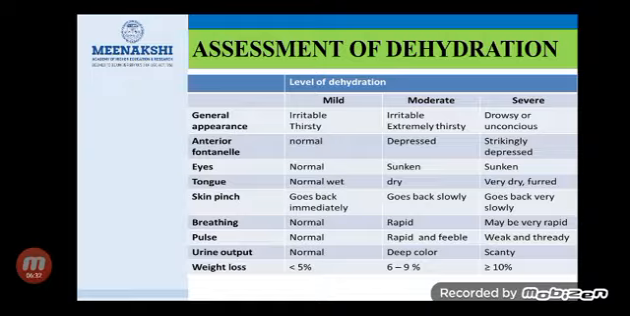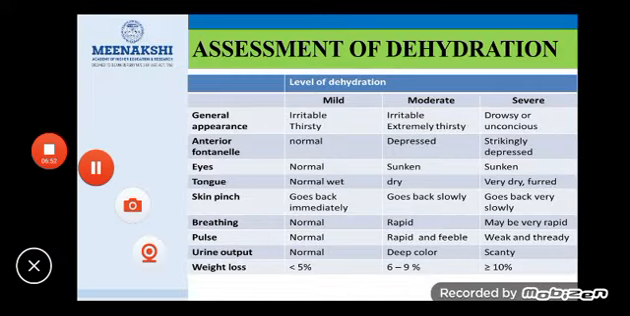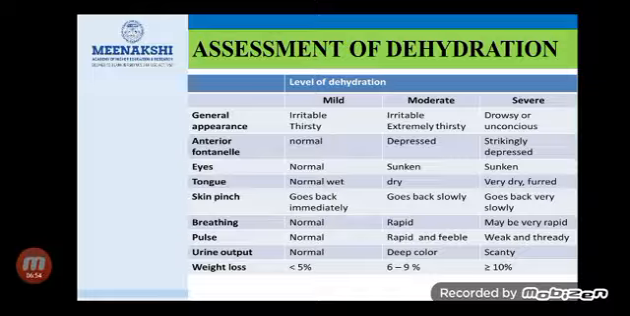In moderate dehydration, the child looks irritable and has extreme thirstiness. On palpation of the anterior fontanelle, it looks depressed. On examination, the eyes are sunken and the tongue looks dry. On skin pinch test, it goes back slowly. The pulse as well as the respiration is rapid and feeble.